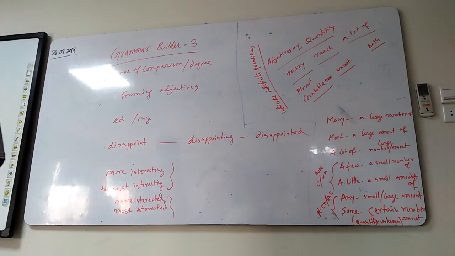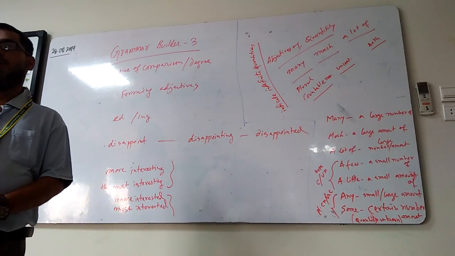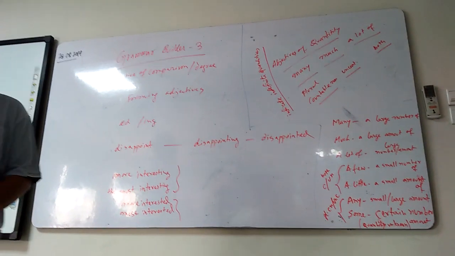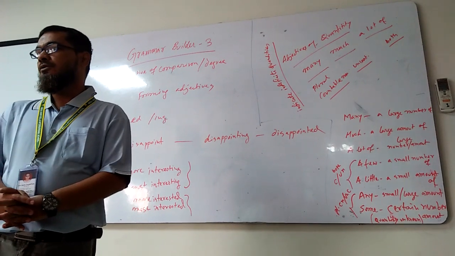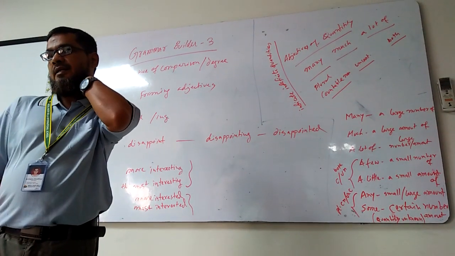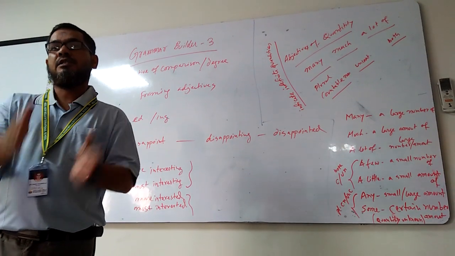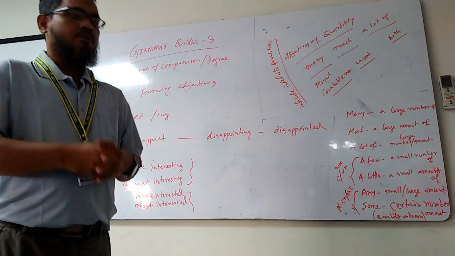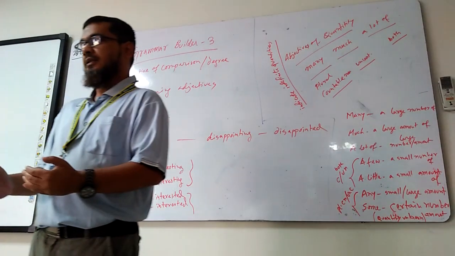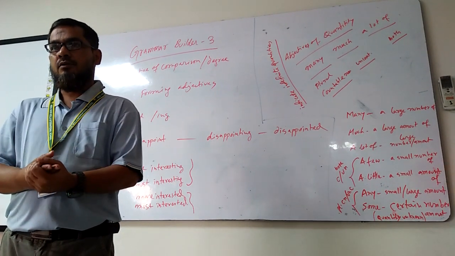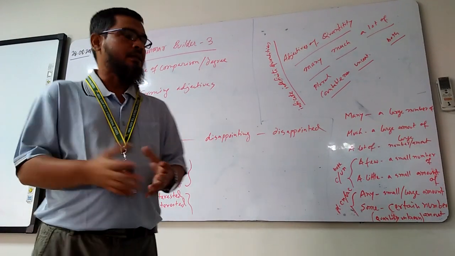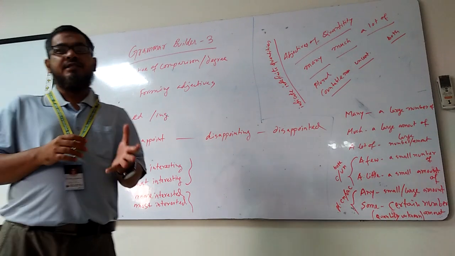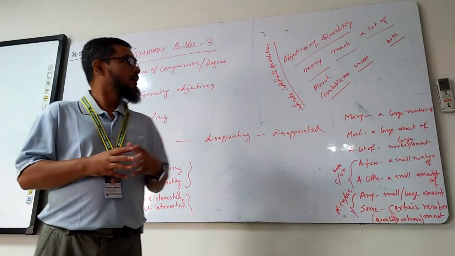We use adjectives of degree or comparison to compare things between and among things, right? If there are two things, we use between. If there are more than two, we use among. So if we say somebody is good and somebody is more good than this person, we say better. And if we want to say that somebody is more good than all these persons, then we use the word best. So good, better, best. Normal example.